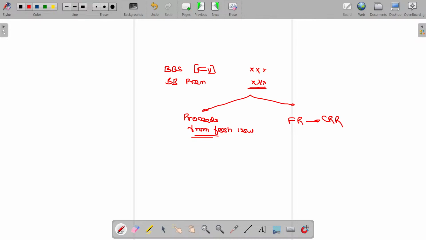Remember what is called proceeds and what is called issue. Fresh issue of shares, any share, equity share as well as preference share. If the face value is 10 and the issue price is 10, then proceeds are 10. If the face value is 10 and the issue price is 12 at a premium, your proceeds are only 10. Proceeds exclude the premium.